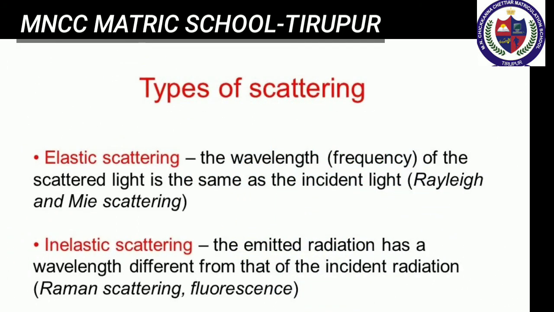Next we move to types of scattering. There are two types of scattering: first, elastic scattering, and second, inelastic scattering. If the energy of the incident beam of light and the scattered beam of light are the same, then it is called elastic scattering. If the energy of the incident beam of light and the scattered beam of light are not the same, then it is called inelastic scattering. There are different kinds of scattering: Rayleigh scattering, Mie scattering, Tyndall scattering and Raman scattering.